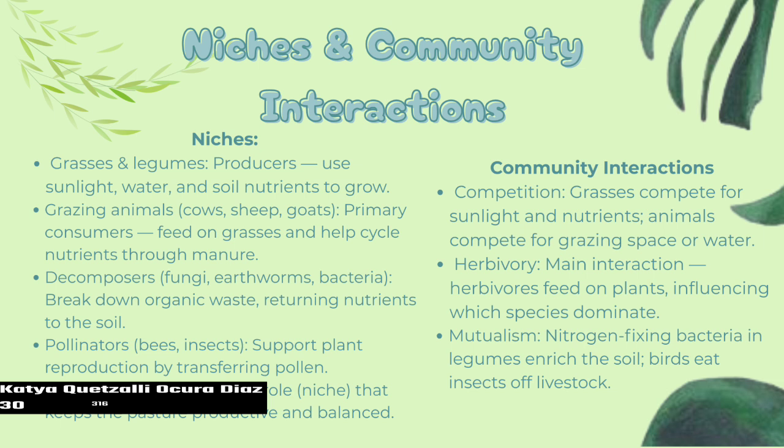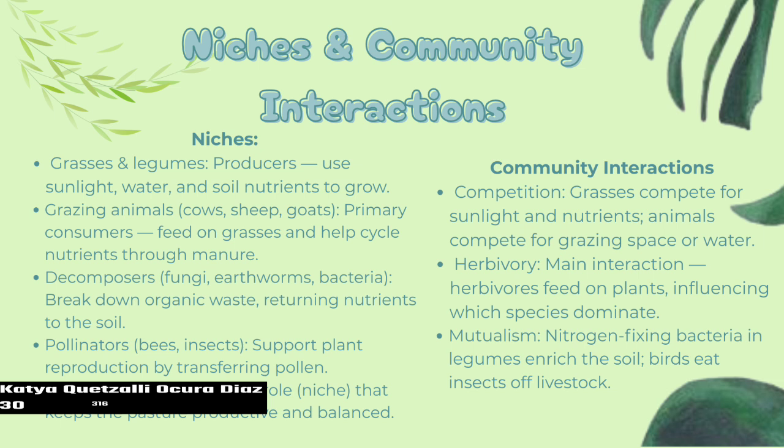Decomposers, fungi, earthworms, and bacteria, break down organic waste, returning nutrients to the soil. Pollinators, bees and insects, support plant reproduction by transferring pollen. Each species has a specific role that keeps the pasture productive and balanced.